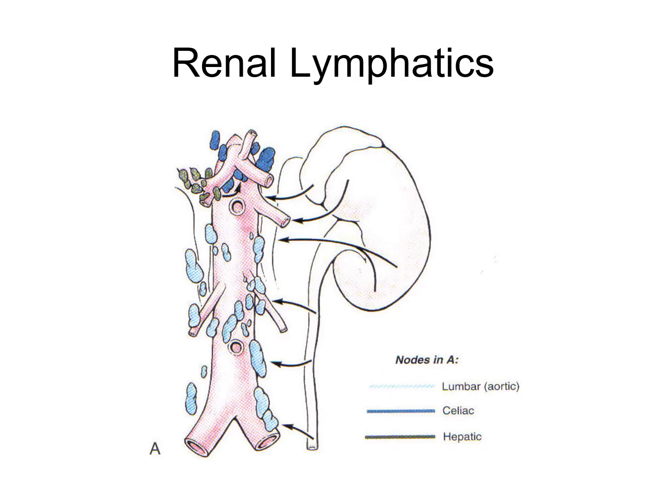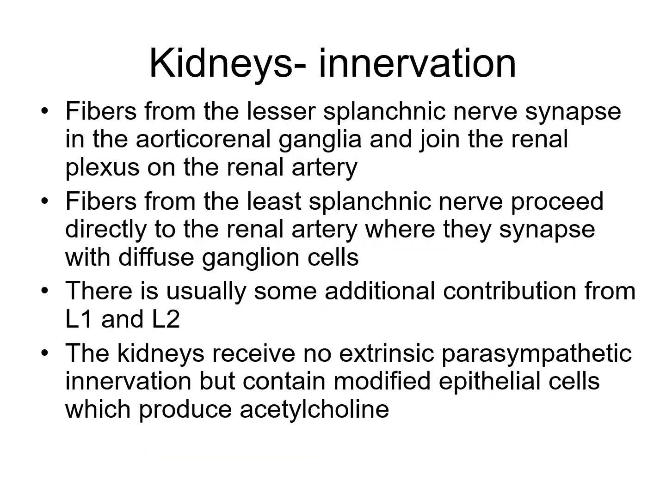Now lymphatic drainage. The lymphatics of the kidney drain into the lateral aortic nodes located at the lower level of the origin of the renal artery. So this is the renal lymphatics. Now kidney innervation, or the nerve supply.